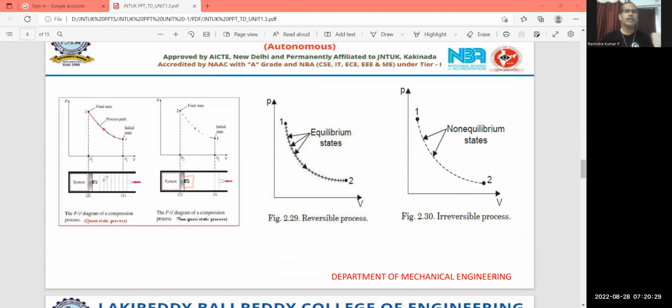Whereas this 10 kg weight is split up into small incremental weights. So when a system changes from state 1 to state 2 in a compression process, the intermediate state points are in thermodynamic equilibrium. Thermodynamic equilibrium means it should be balanced chemically, mechanically, and thermally. So you should understand that the properties should be in balance.